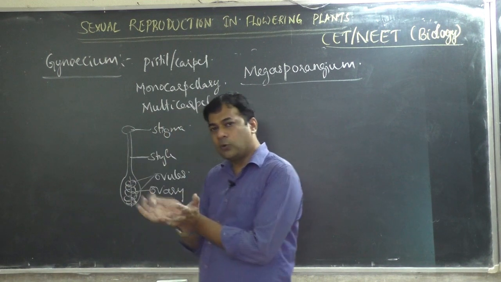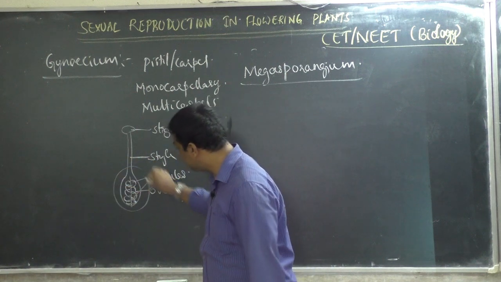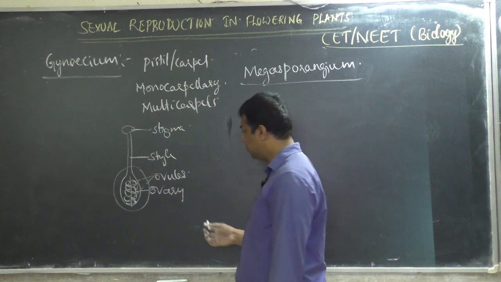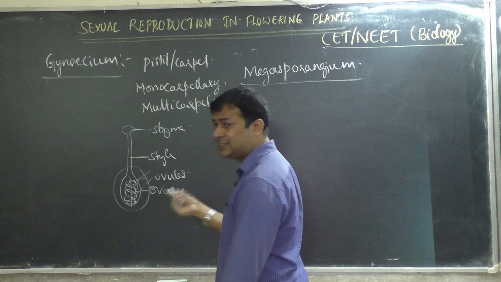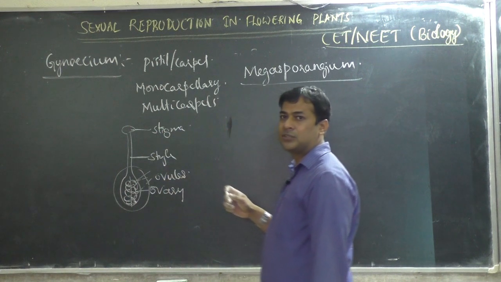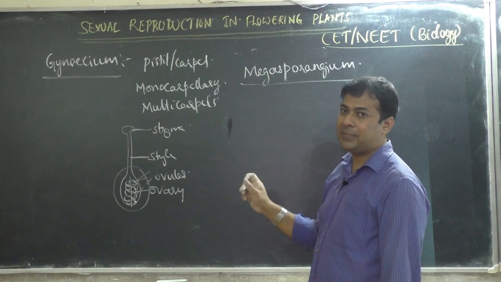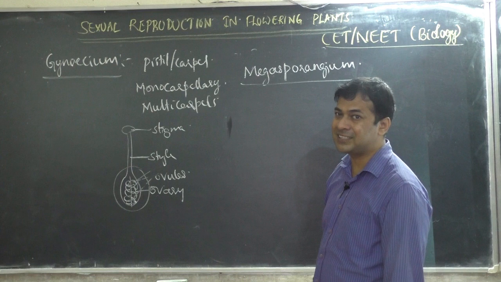Okay, the entire ovary becomes fruit later. This entire part becomes fruit. Then what will these ovules become? They become a seed. Inside these ovules is the egg. So egg is a gamete. Egg is female gamete. So a female gamete carrying structure should be called female gametophyte, isn't it?